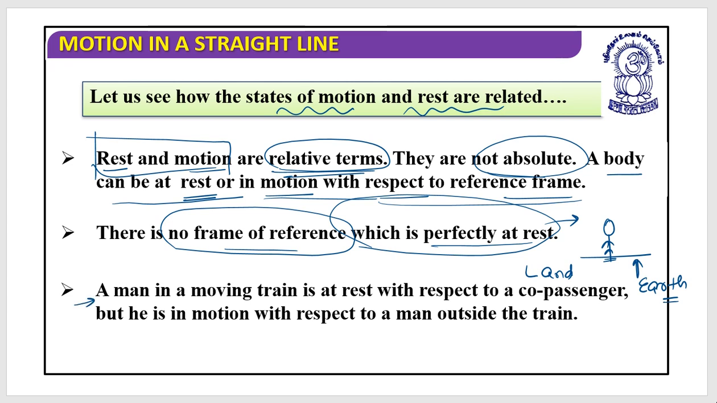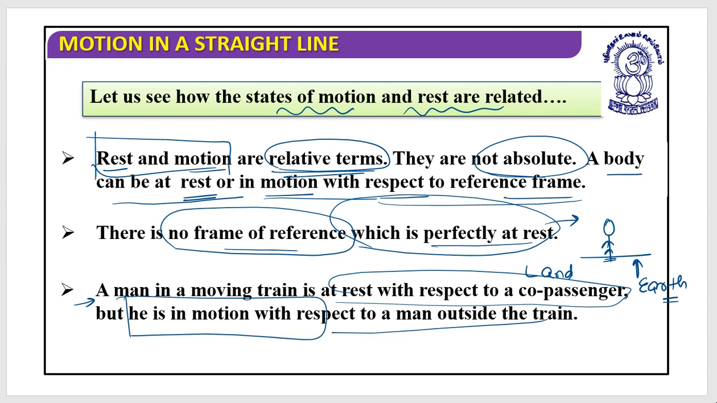So let's go through this. A man in a moving train is at rest with respect to his co-passengers, but he is in motion with respect to a man outside the train. This is the same case that we already discussed with the bus example. Are you clear with this? Are you sure? Okay, let's check it out.